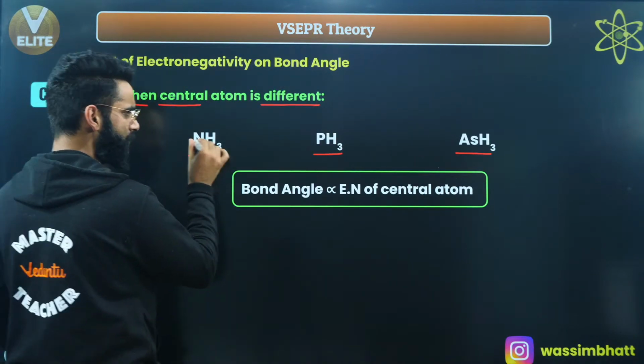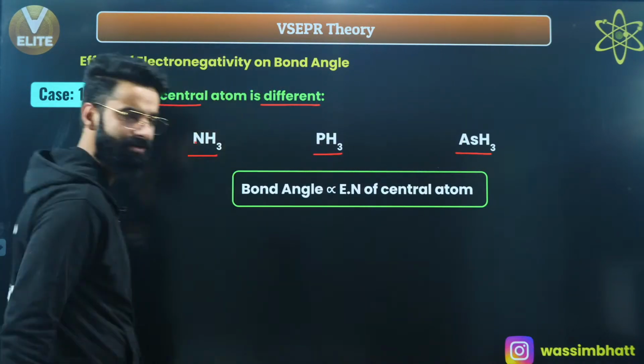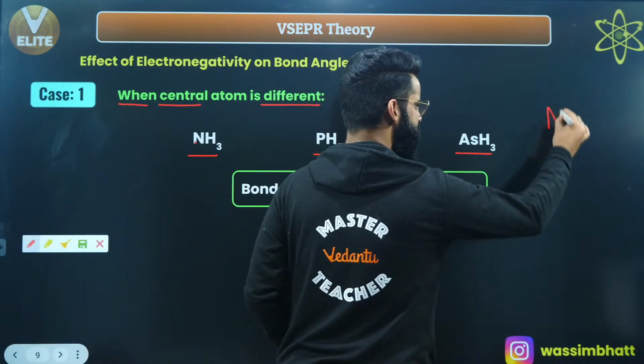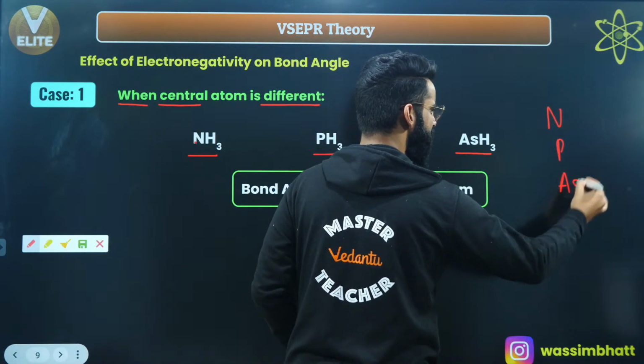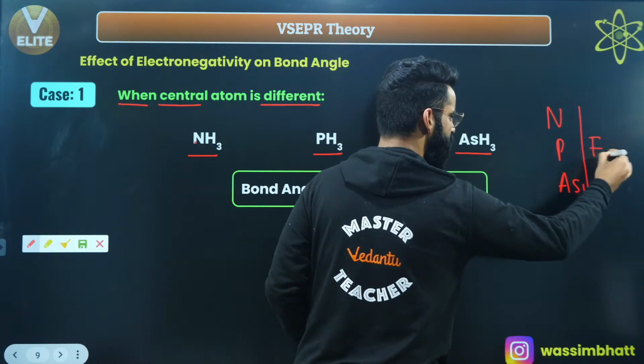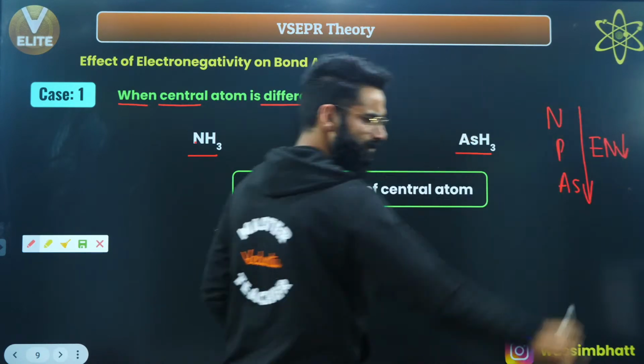Over here, the central atom is nitrogen. Right here, phosphorus. Right here, arsenic. Right? And nitrogen, phosphorus, and arsenic, they belong to the same group. And on moving from top to bottom, what happens to electronegativity? Electronegativity decreases. That's something which is understood, right?